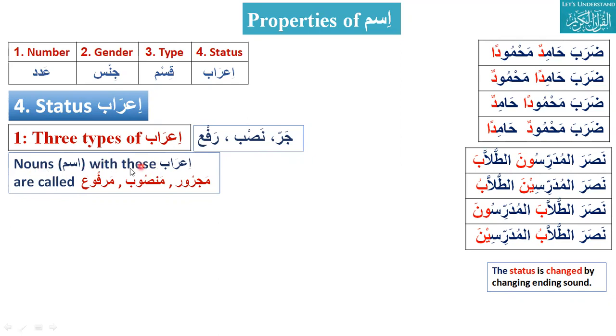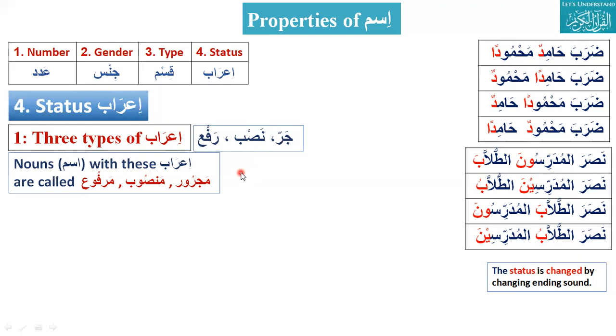So when we put Arab on ism, that can be Nasab, that can be Rafa, that can be Jar. In order: Zabar, Zair and Pesh, Nasab, Jar and Rafa. Like Muslimun, that has Rafa. Musliman, that has the ending letter Nasab. Muslimin, ending letter meem, Jar, that is Zair. So this is Rafa, Nasab and Jar in the case of singular.